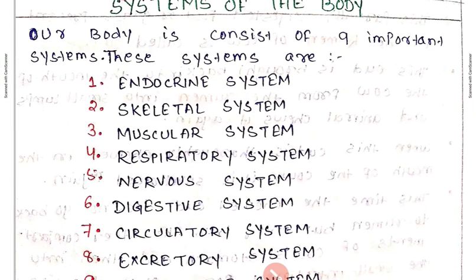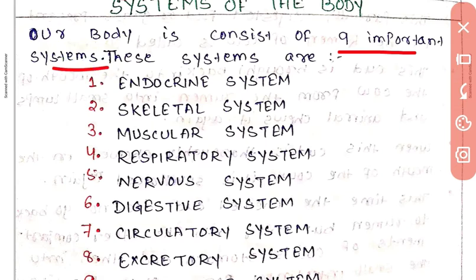System of the body. So our body consists of 9 important systems.